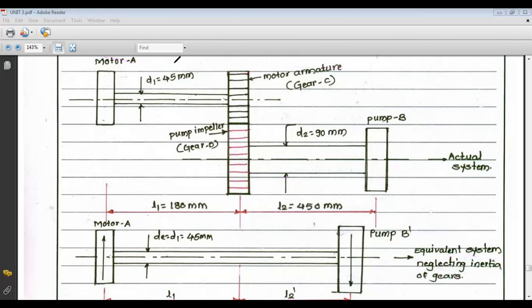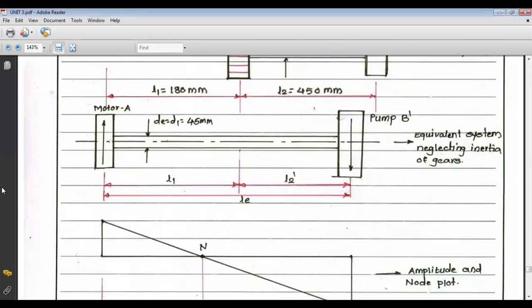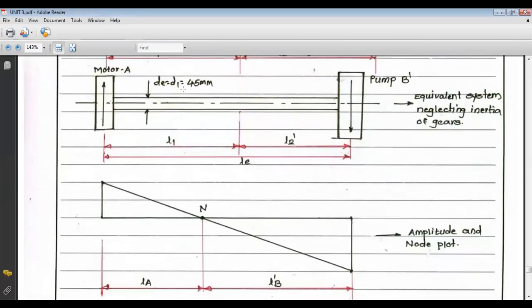Now we know that for a two rotor system there is only a single node. Rotor A rotates in one direction and rotor B in the opposite direction.